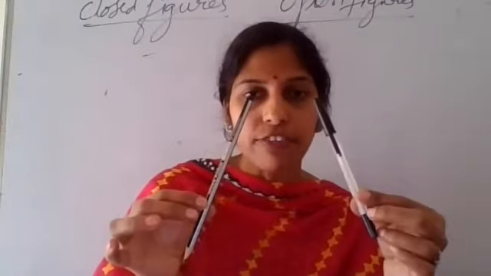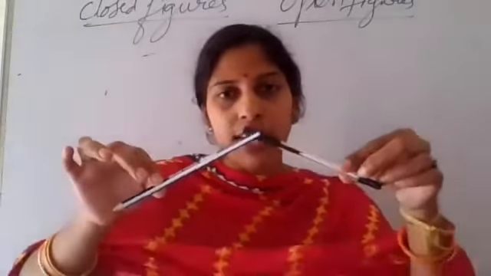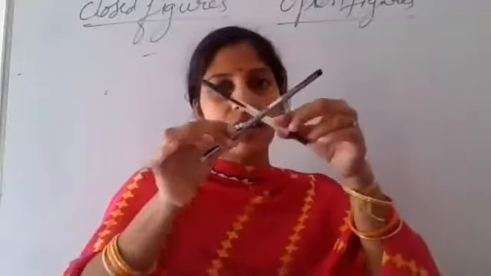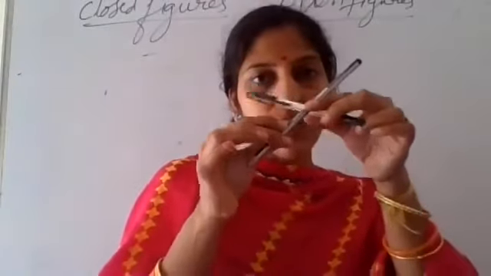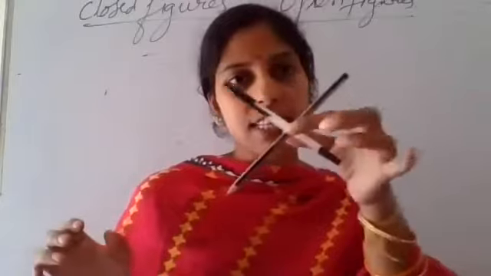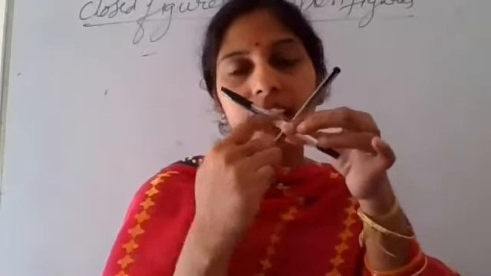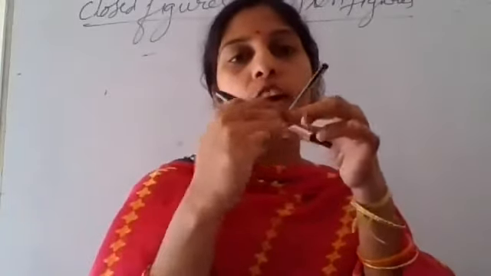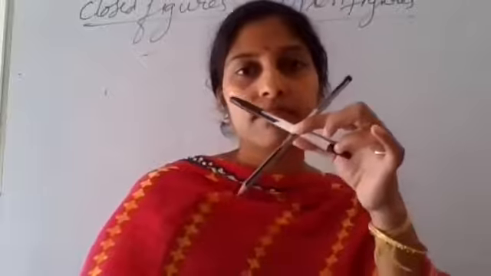They came near, both of them, right? That means they are going to meet at one point, they are going to intersect. They are going to cut each other at some point. So that's why they are called intersecting lines. And this point where they are meeting each other and cutting each other is called the point of intersection. Is it clear, children?